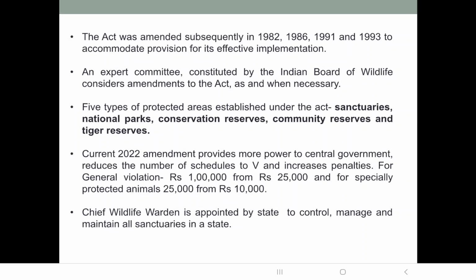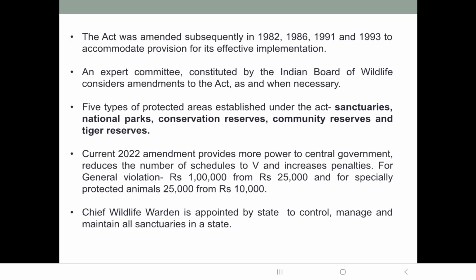Then we have national parks. National parks have more restrictions compared to wildlife sanctuaries, so the rules over there are stringent. They are declared by the state government only. Just like wildlife sanctuaries, they are declared by the state government by giving a notification.